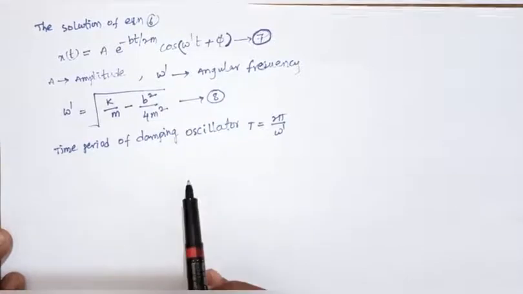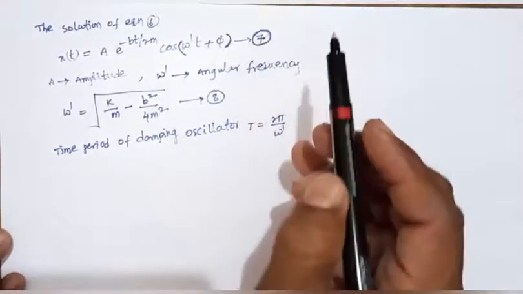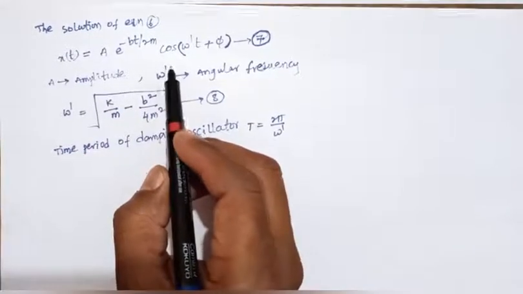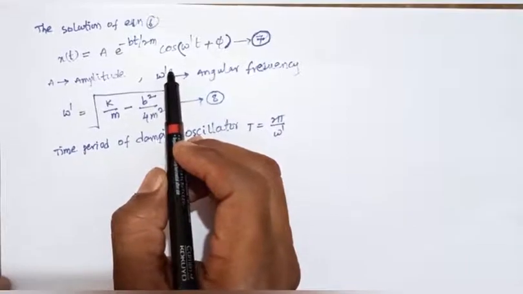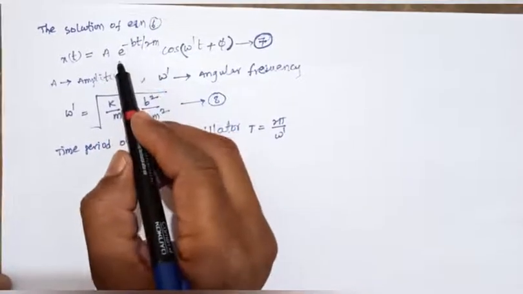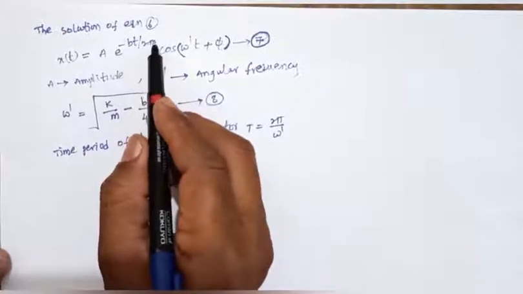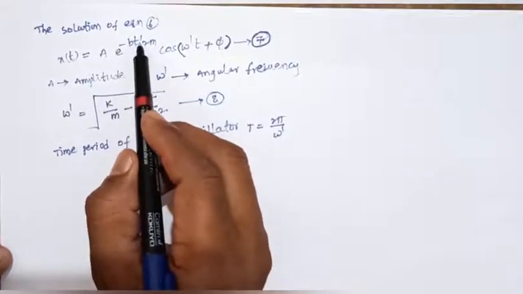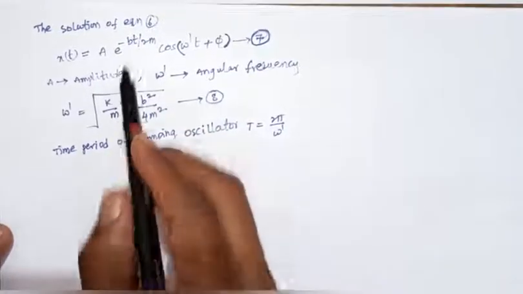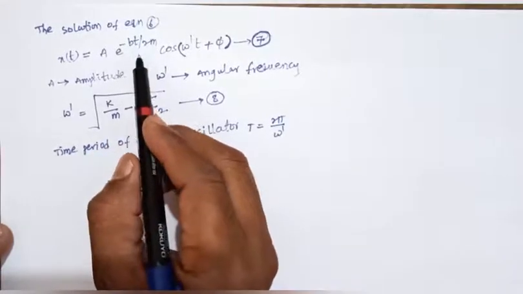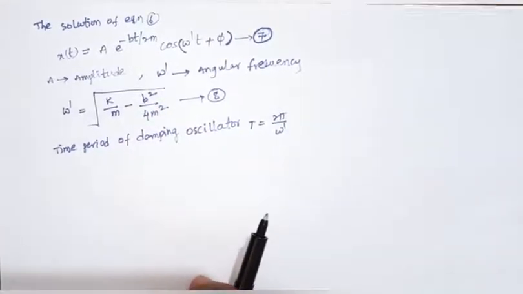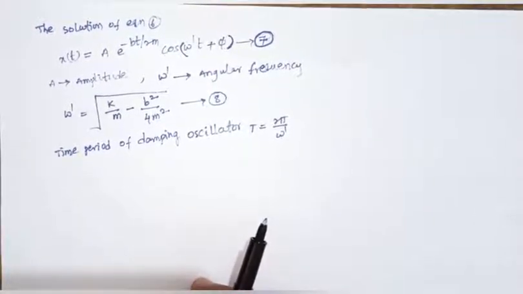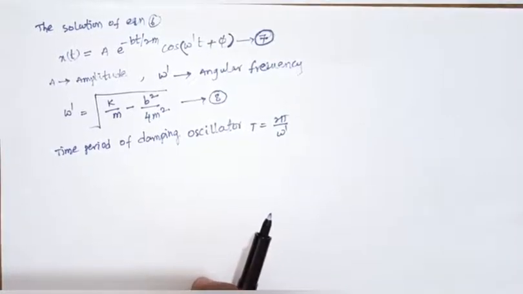Equation number 7 describes the damped oscillation of displacement. x of t is not strictly periodic because it contains the term e power minus bt by 2m. When time increases, the exponential value decreases continuously, so it is not strictly periodic motion.